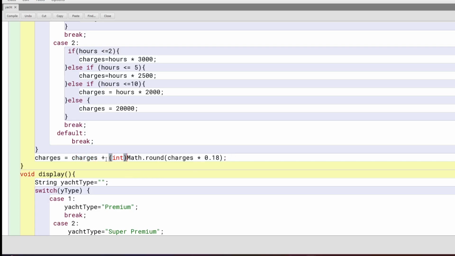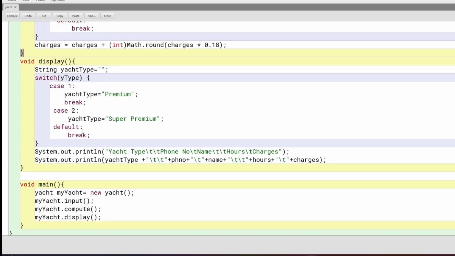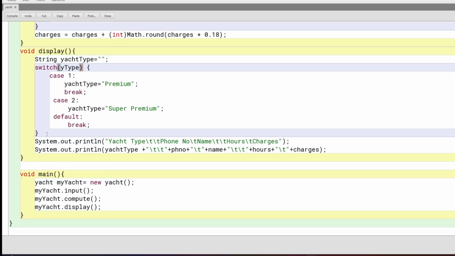We'll have to do this kind of adjustment so that the compile error will not be there, because Math.round actually gives long and you have to convert it into int because our charges is an integer. And that's it. Then display simply has to work this way, because depending on the yType we have 1 and 2, but we have to print premium or super premium. So for this we have to do this, and then void is simply like this. So yeah, that's the program, and I hope this will help you.